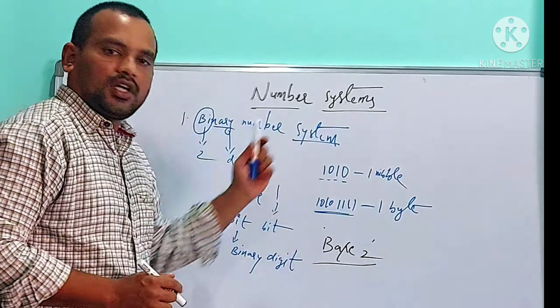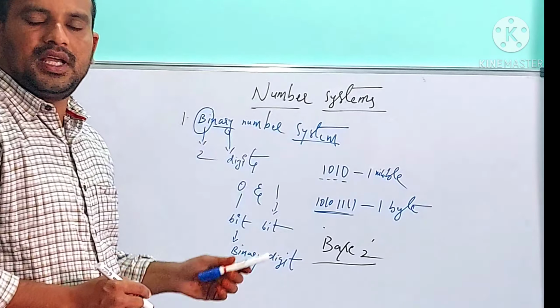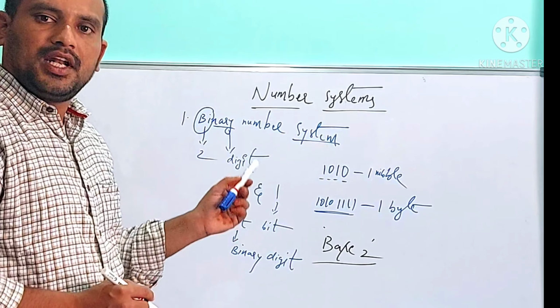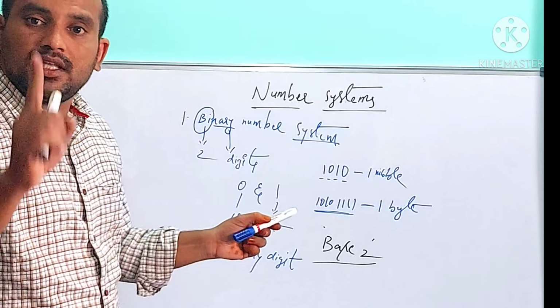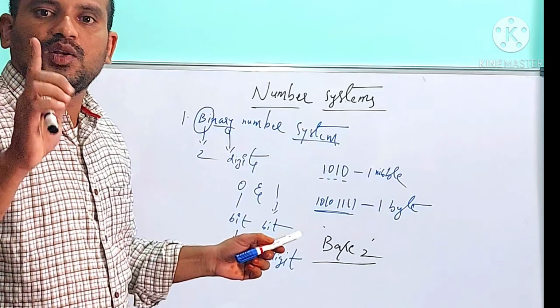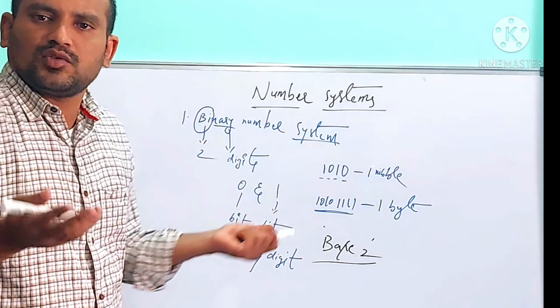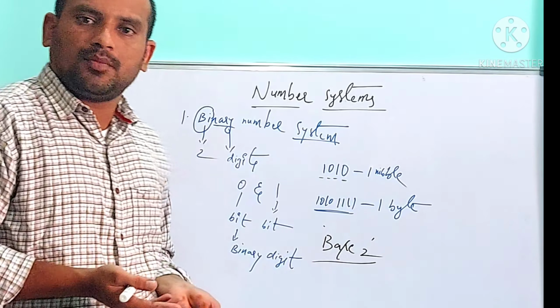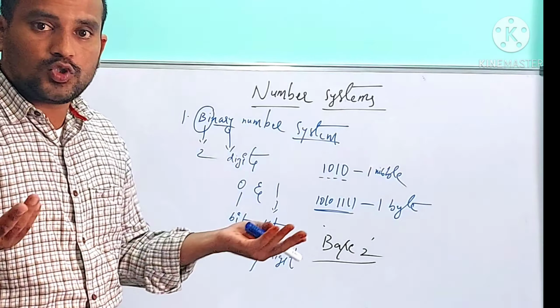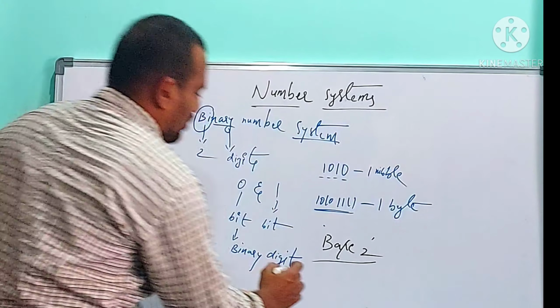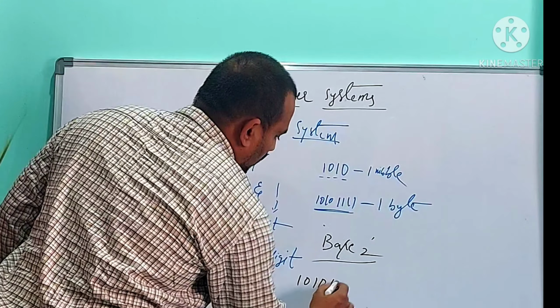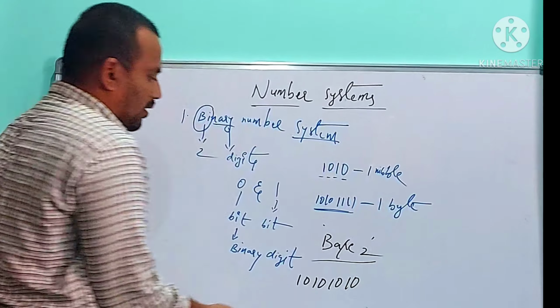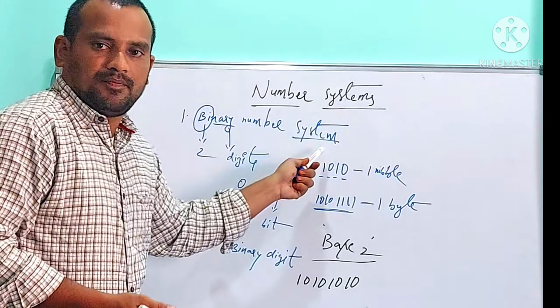Any number in binary number system should be a combination of zeros and ones only, because it contains only two digits. For example, 10101010. This is one number in binary number system.